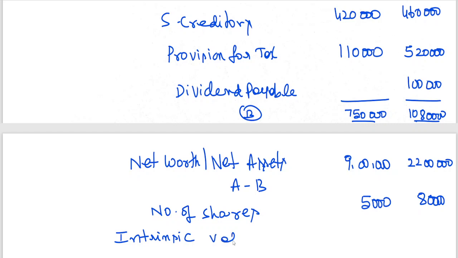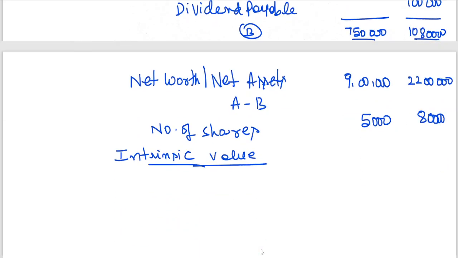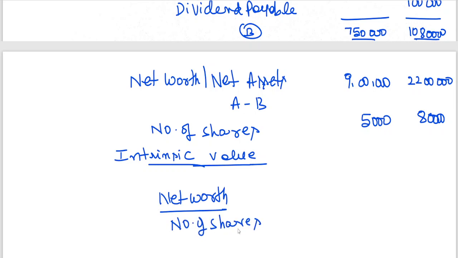Intrinsic value is equal to net worth by number of shares. That is equal to 9 lakhs by 5,000, 22 lakhs by 80,000.